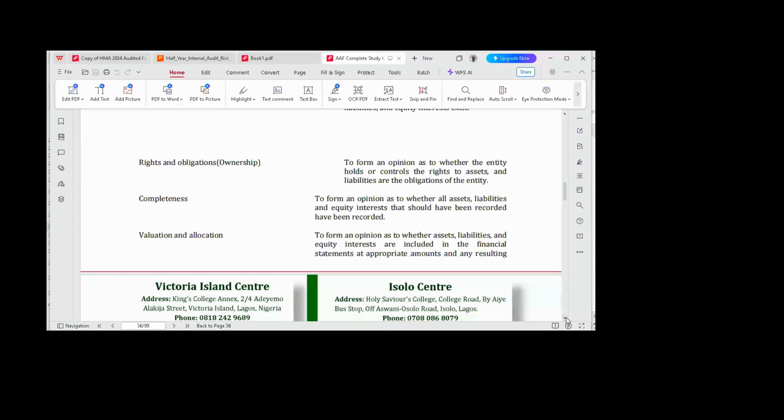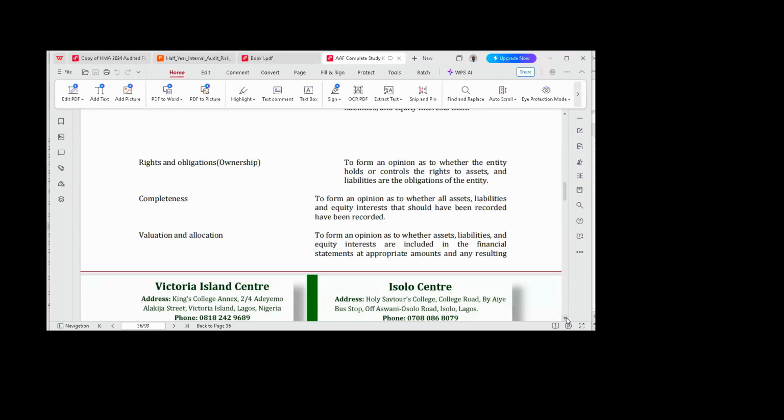That means you're under, how do you say it now? You're undervaluing your assets. That means your completeness is wrong. That means what you have put there is you have undervalued your assets.